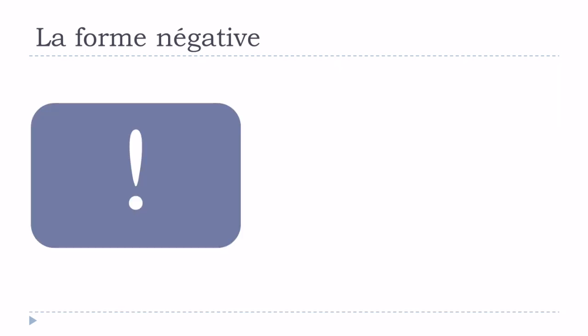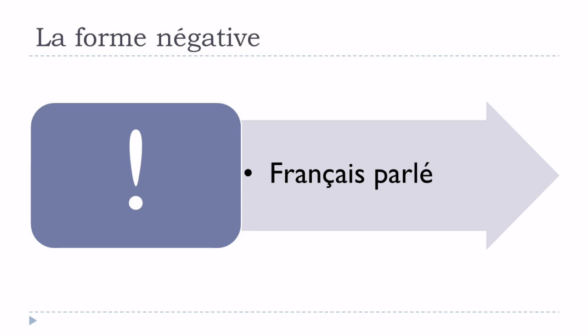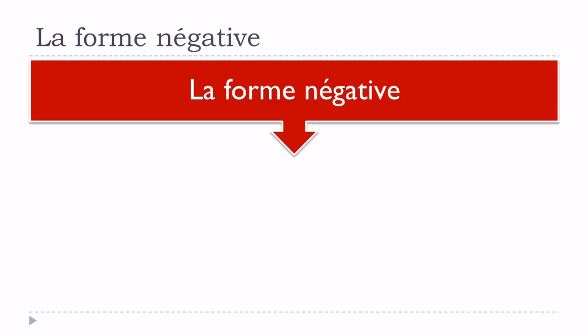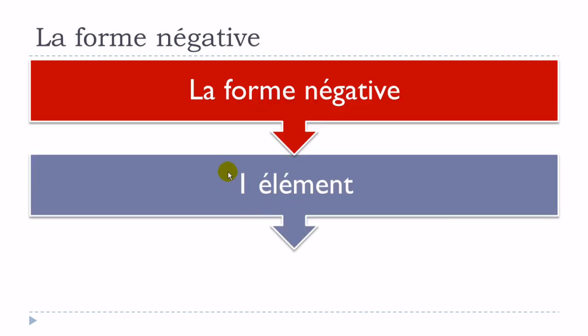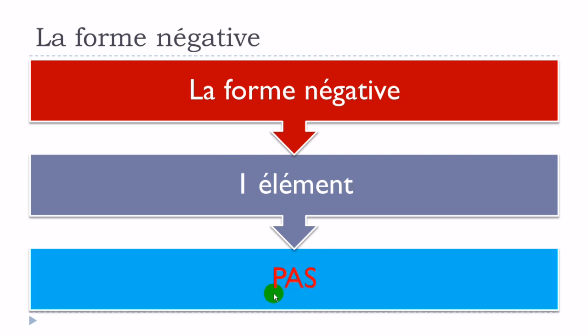Something quite important, and it's oral French. So I'm not talking about this formal oral, but I'm talking about this French that you can hear when you are walking in the street and then people are speaking in an informal way. And in that case, quite often, they will actually only use one part for this negative form. And this part that they will use will be the pas. Okay, so they will take away the ne, and they will only keep this pas.